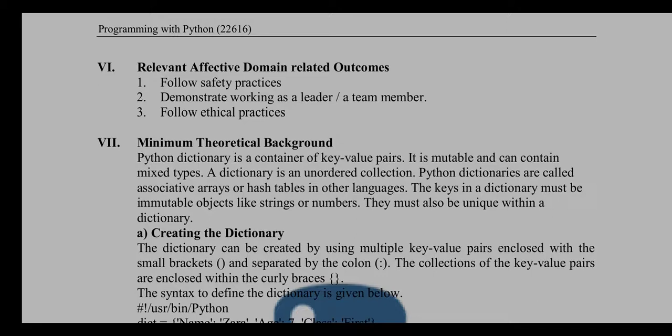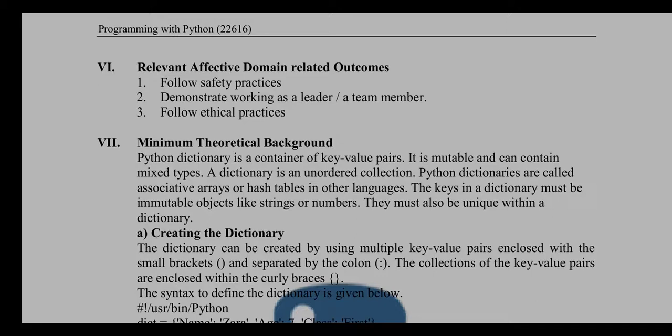Next, the main important part is the minimum theoretical background. So a Python dictionary is a container of key value pairs. It is mutable and can contain mixed types. A dictionary is an unordered collection, so there is not a proper order. Python dictionaries are also called associative arrays or hash tables in other languages.